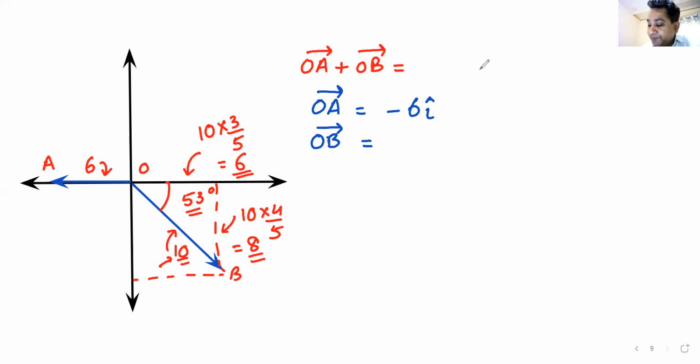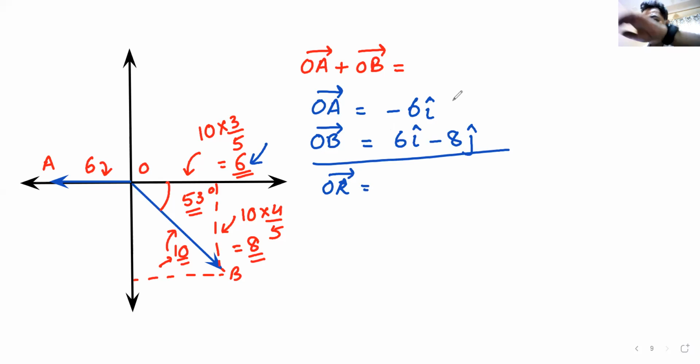Are we clear? So I can write it like this. This is 6, 6 along i, 6i. This is 8, 8 along minus j. So it becomes minus 8j. I add it. OB vector becomes this plus this. So i and i get cancelled. The answer is minus 8j.